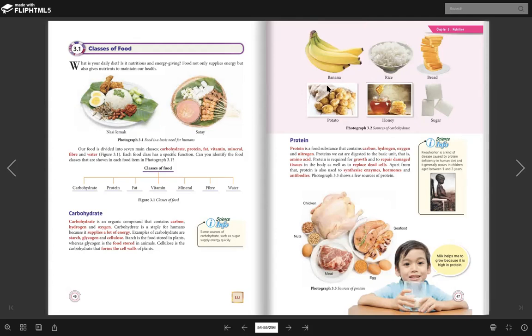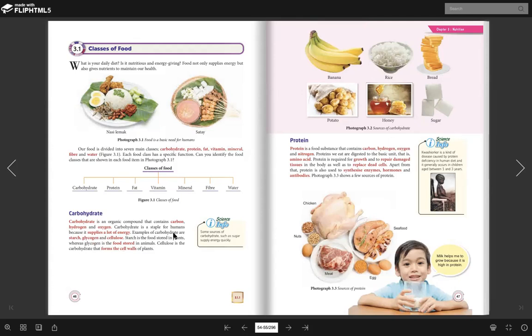Okay, the next one. Awak tengok ni. Glycogen. Tadi starch kan. Right now, glycogen. Glycogen is a food stored in animal, specifically in muscle and also liver. Ada dua tempat where glycogen is stored. The first one is in muscle, the second one is in the liver.